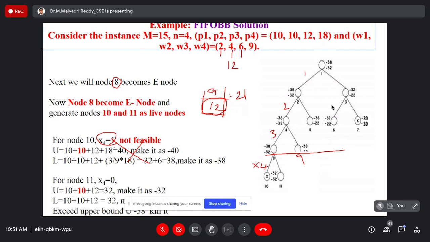If I include the fourth object, 9, into the bag, the total weight becomes 21, sir. But the bag capacity is 15, sir, so it is not feasible.